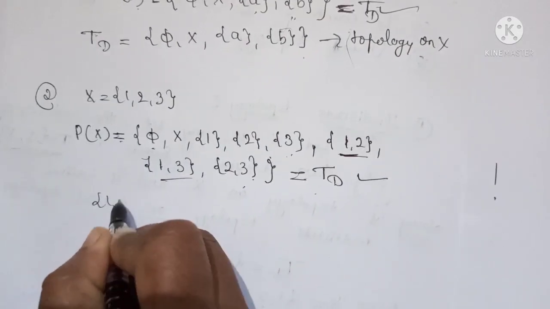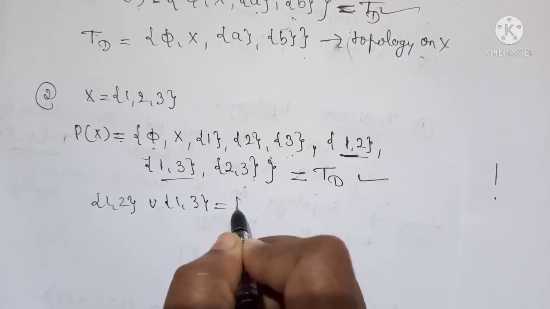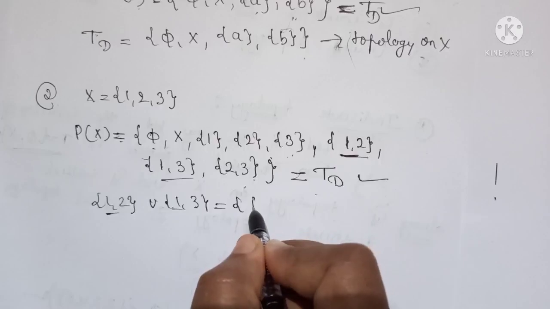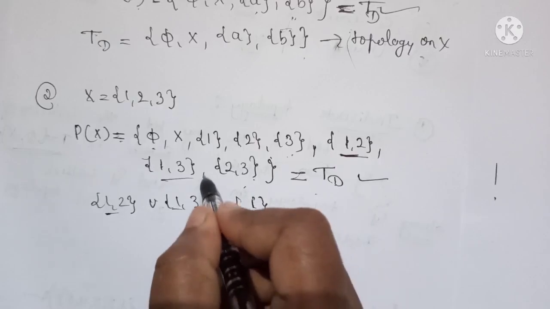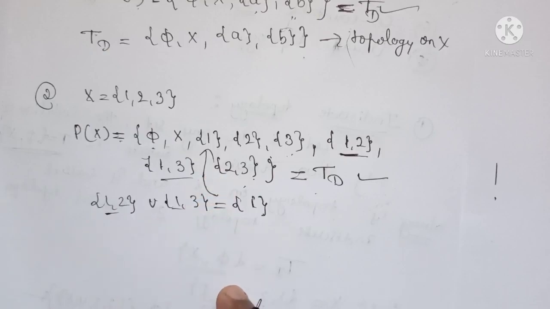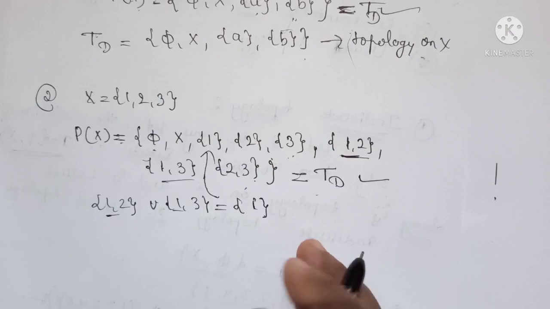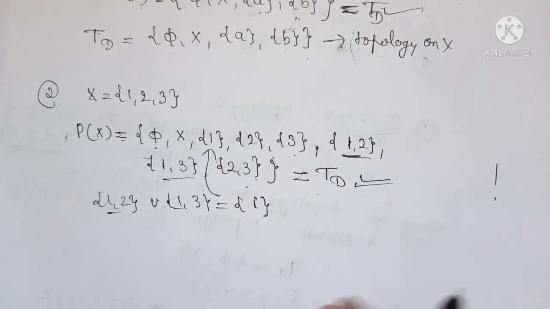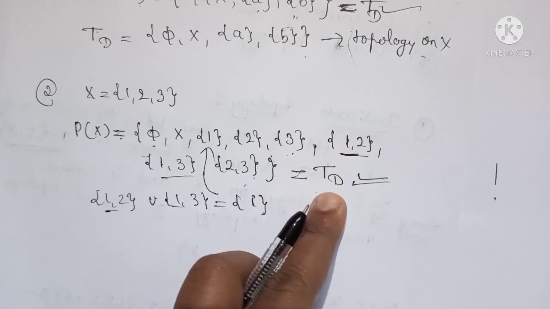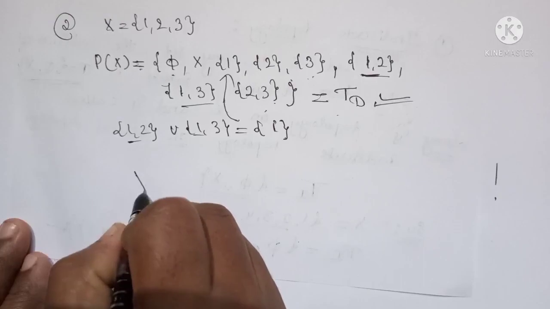The intersection of {1, 2} and {1, 3} gives {1}, which is again in the topology T. So like this, if you consider the intersection of any two sets, the result will be in the same topology T.